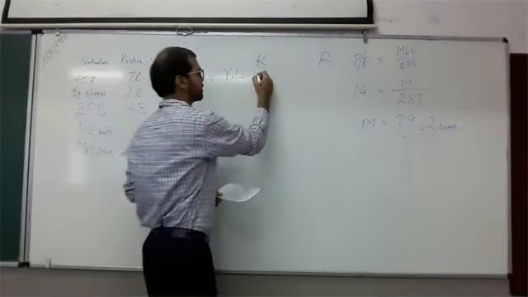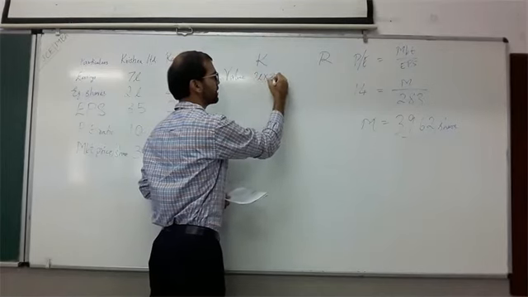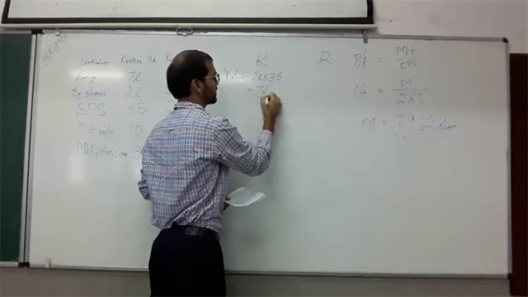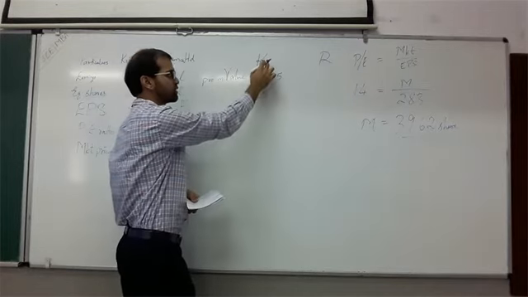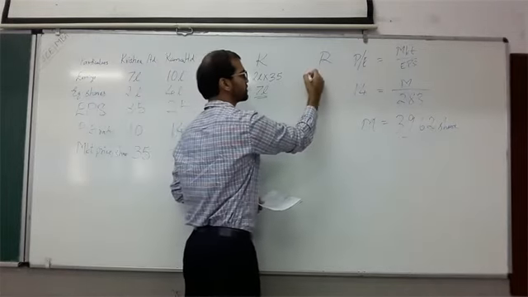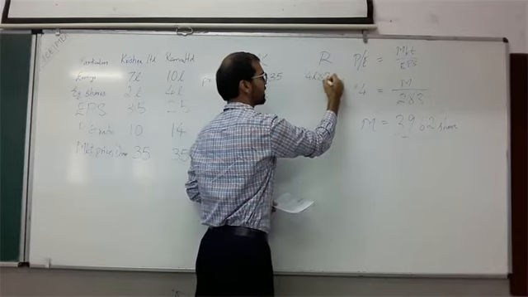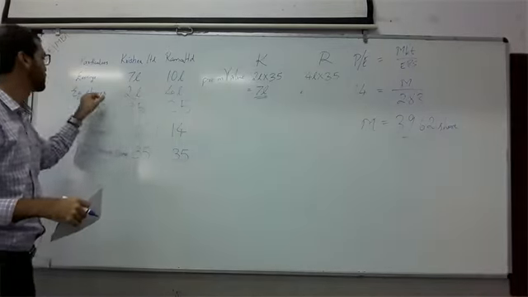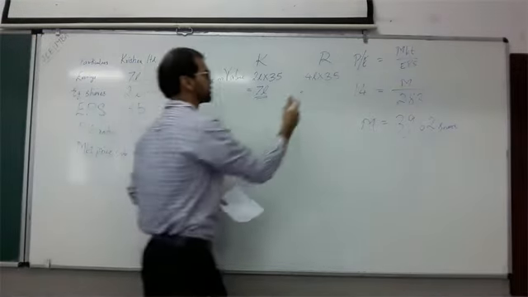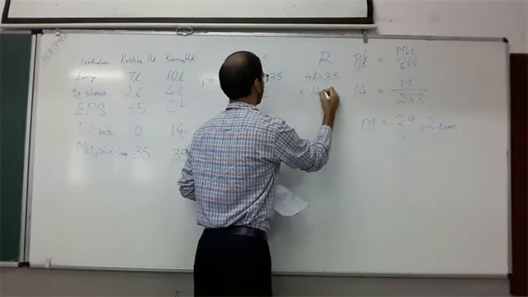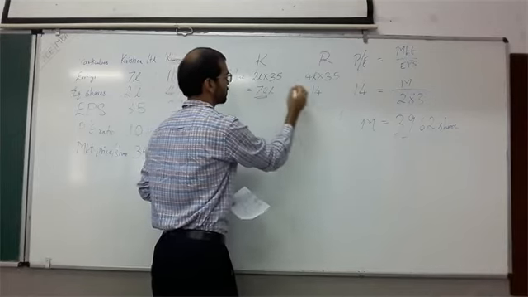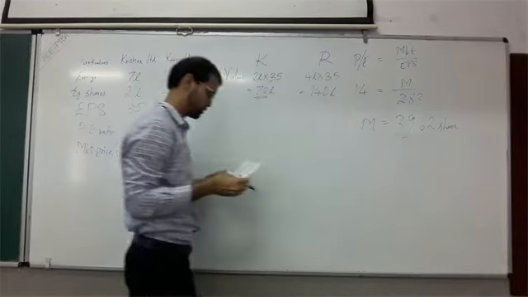So this will be 2 lakhs multiplied by 35. It will be 70 lakhs. Pre-merger value of Krishna Limited. Similarly, pre-merger value of Rama Limited will be 4 lakhs into 35. Why 4 lakhs? Okay, so equity shares are 4 lakhs. So this will be 140 lakhs.